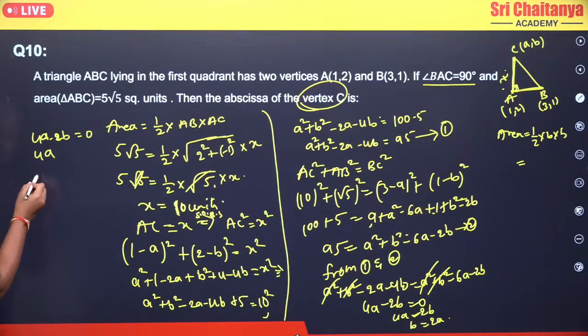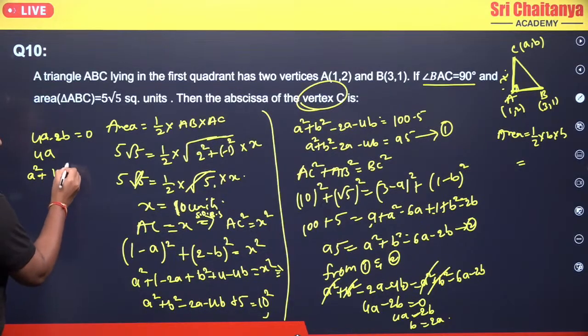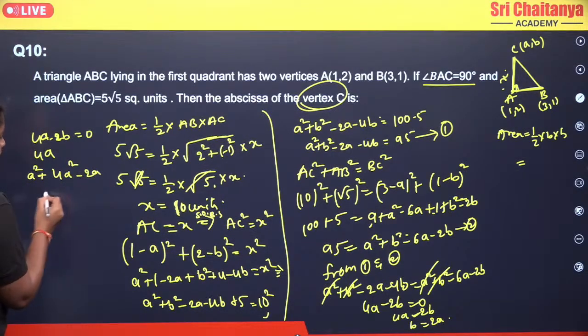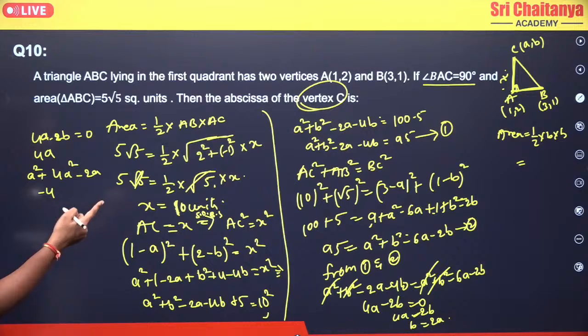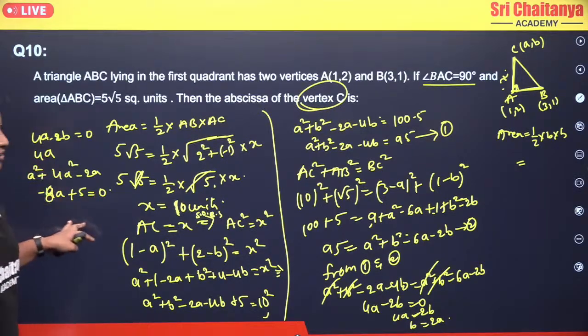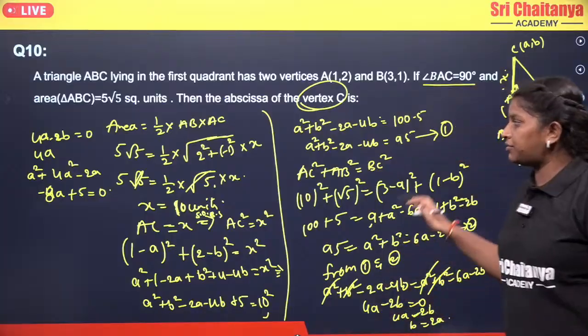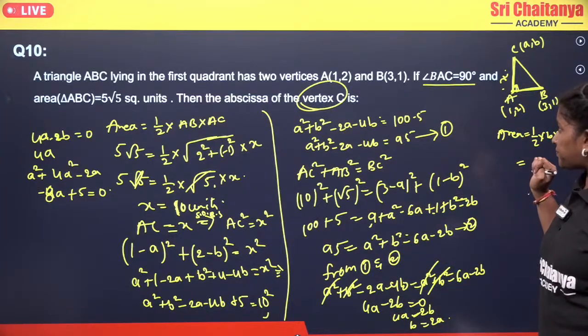So a square plus b square will become 4a square, minus 2a minus 4 into 2a, that becomes 8a, so plus 5 equals 0. Okay, so if you simplify that, you will get your a and b values. Clear everyone? Any doubt?